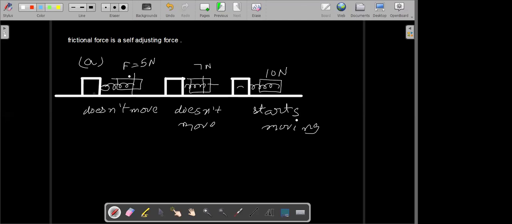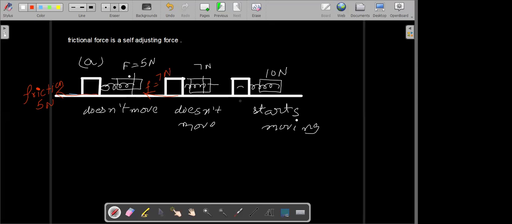Since the block is not moving, whatever force we are applying, the same force is being applied by the friction. So the friction is also pulling it back with the same amount of force, and that is why it doesn't move. So here the force of friction is also 5 newtons. The block is the same, the surface is the same. For the second one, again I pull it with a force of 7 Newton. So the force of friction is 7 Newton, because the block still doesn't move.